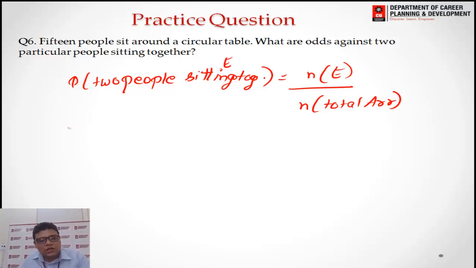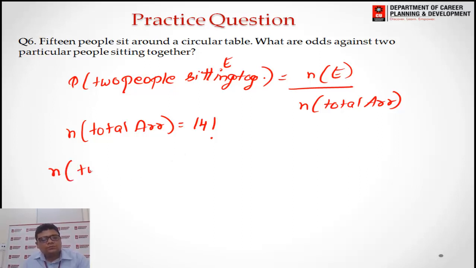In circular arrangement, we always know how to find the total arrangement: (n minus 1) factorial. So we can say 14 factorial. Now n of 2 people sitting together, we have done this concept in permutation and combination.